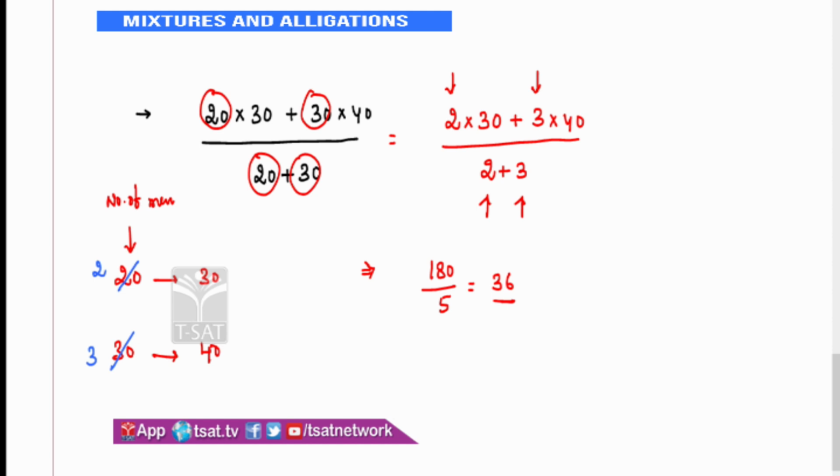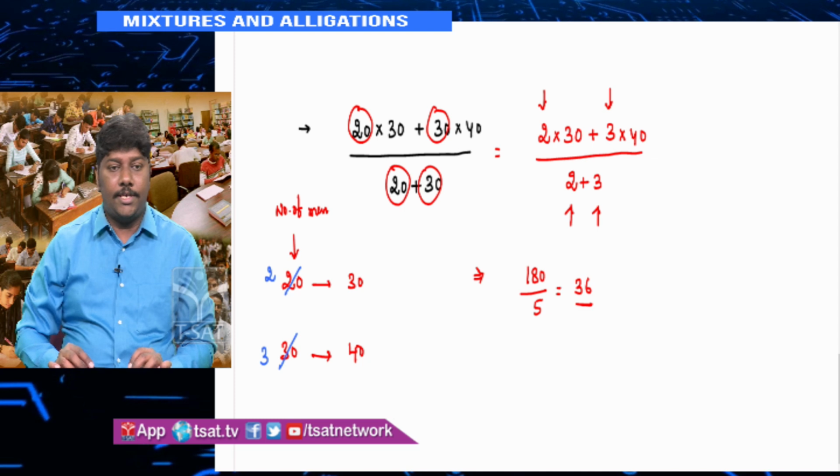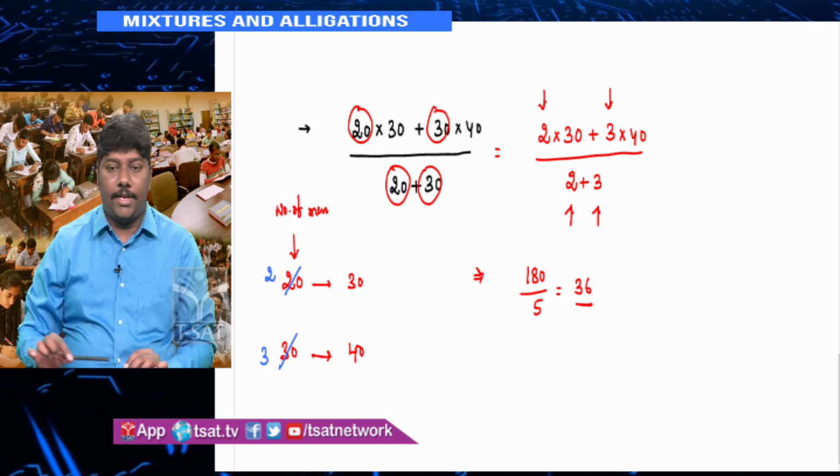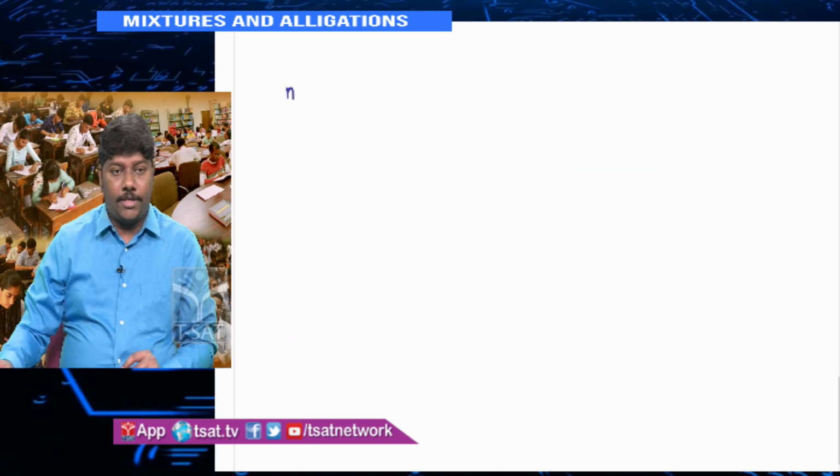So the number of members in the first group and second group can be simplified. If you have any common factor between these numbers of members, you can make it simple by cancelling it. I am deriving a formula using it. N1 is the number of members in the first group, A1 is their average. N2 is the number of members in the second group, A2 is the average. I can extend this formula by taking N3, A3 also, but I am doing it for 2 groups. You are mixing 2 groups. What is the combined average?